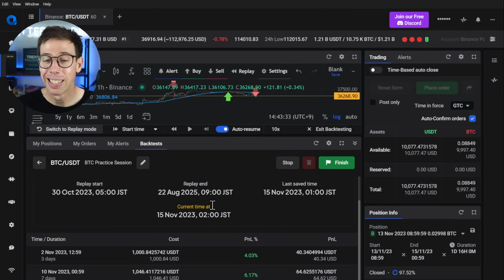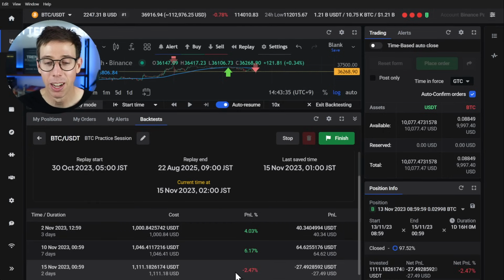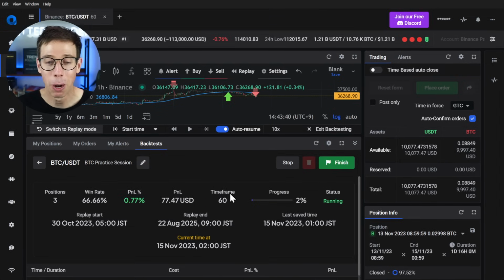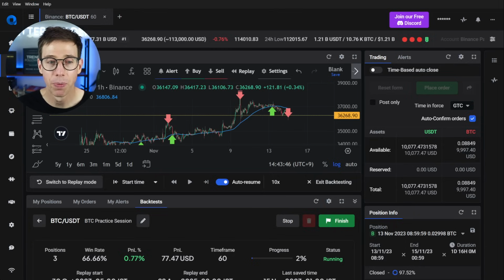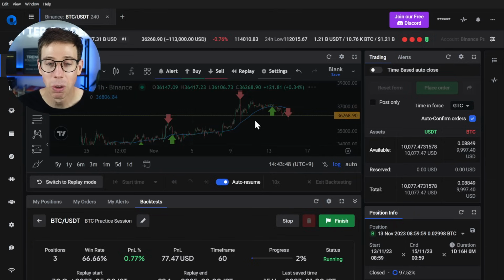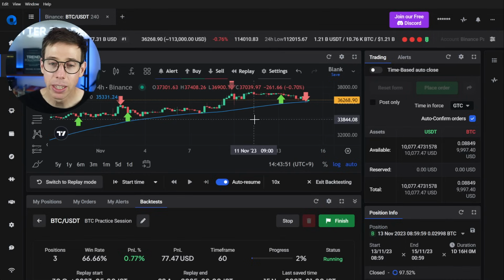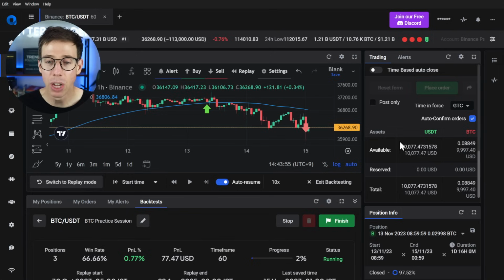Now, let's take this up a notch because we can see all of our stats, all of our data right here. And again, this is a great way to practice. Let's go ahead and change this though. And I want to modify my strategy because if I zoom out to the 4-hour time frame, which I can do while I'm backtesting this, and I look at this chart, it's clearly in a strong uptrend. So instead of using a stop loss, what would happen if I decided, you know what, I want to go back to the beginning and I want to make sure that I'm using a DCA strategy instead?